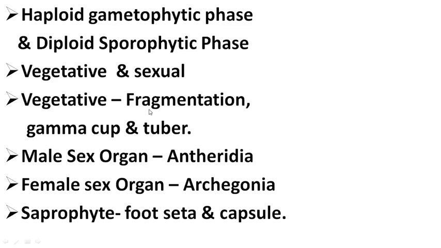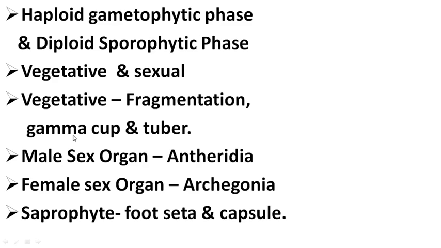When the older portion of the thallus dies and decay starts, the thallus is broken down into small fragments. These fragments have growing apices, and each fragment grows independently into a new thallus.